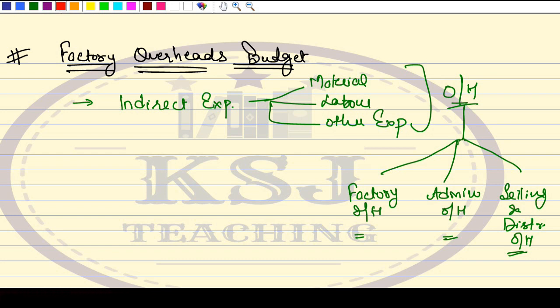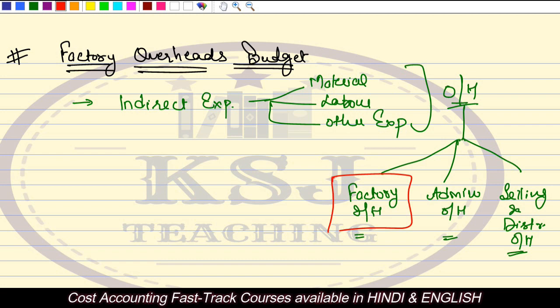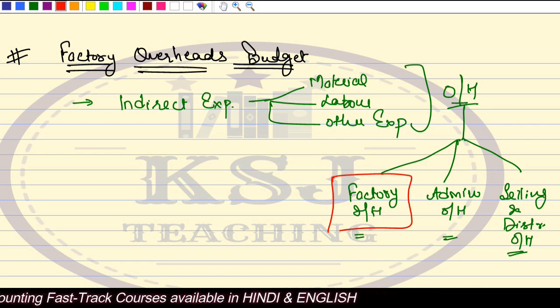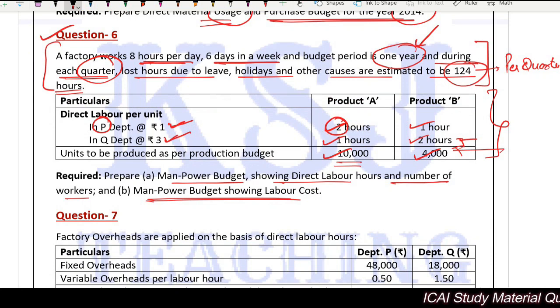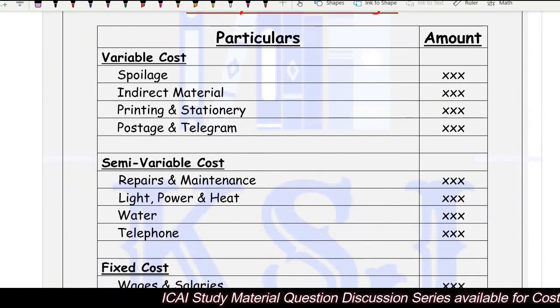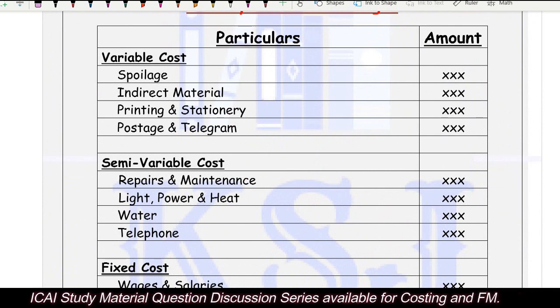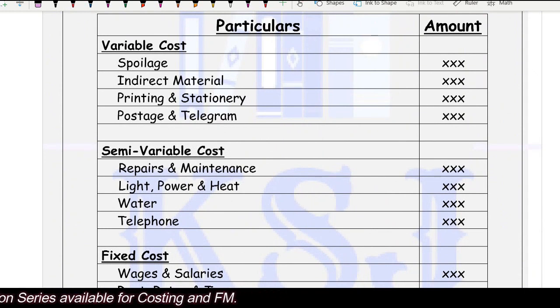When we talk about factory overheads, we mean all the expenses which are related to the manufacturing process, all the overheads being incurred in the factory premises, in the plant premises where the manufacturing is taking place. So we categorize them as factory overheads. In this budget, we are specifically talking about the factory overheads. Preparing this budget is very simple. This is the format. We need to identify the total factory overheads, and the total factory overheads are divided into 3 categories.